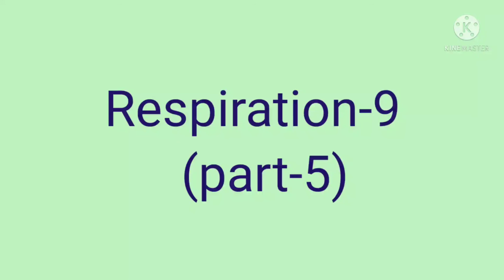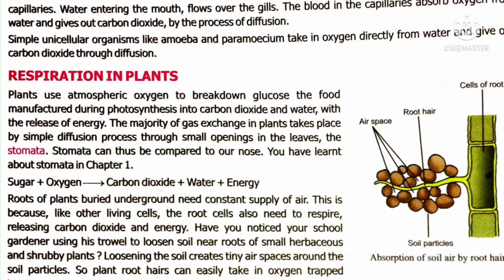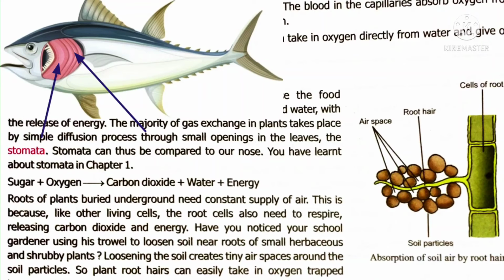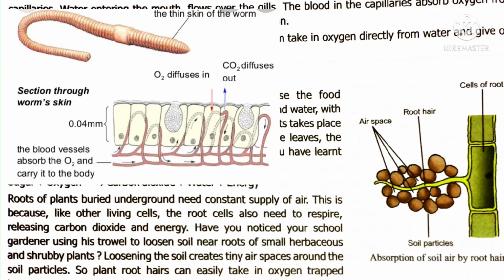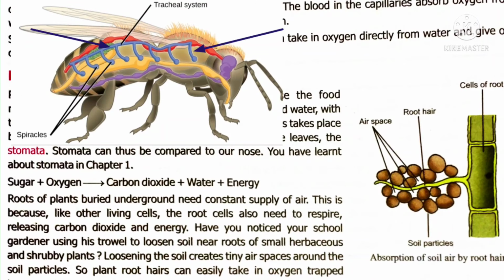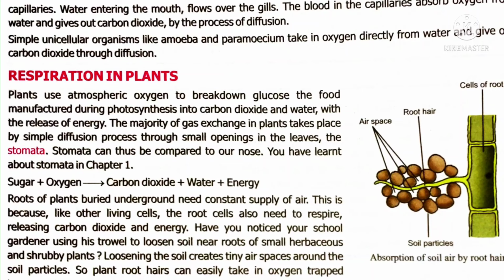Let us move on to the chapter Respiration on pages 138 and 139. In the previous class, we discussed respiration in other animals. For example, fish breathe through gills, earthworms breathe through their moist, slimy skin, and insects like grasshopper, cockroach, and bees breathe through special air holes called spiracles. Today we discuss respiration in plants.